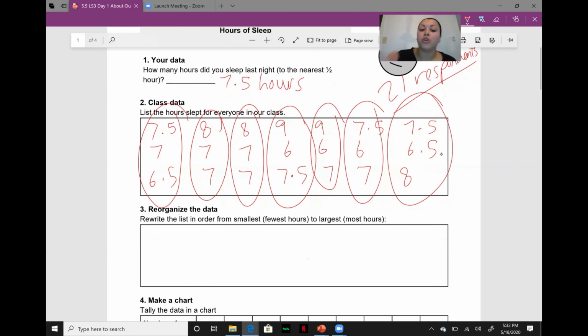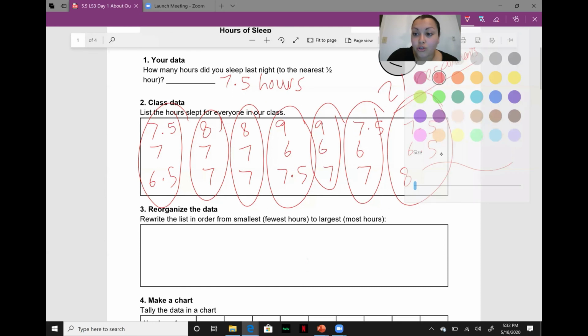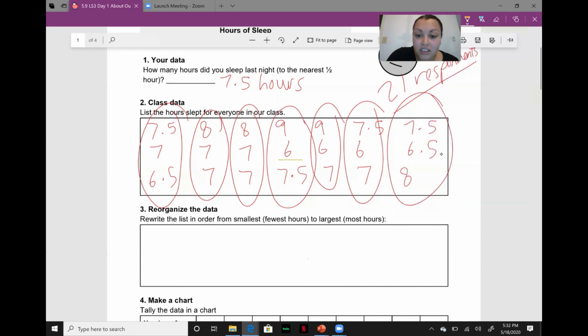We want to make sure that we're reorganizing it and listing it from smallest to largest so we can kind of see if there's any sort of patterns, how many people chose a certain number or said a certain number, and we can make inferences from there. So again, we're going to order from smallest or fewest number of hours to longest. So our fewest number of hours was actually the number 6. So if we take the number 6, we see that 3 people responded with the number 6. So 3 people slept 6 hours.